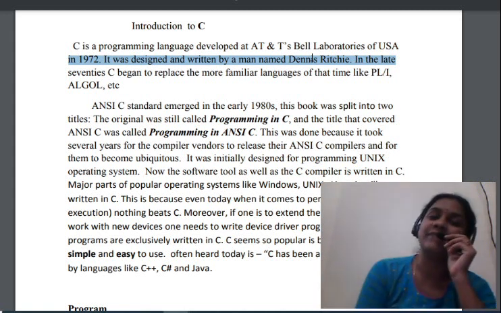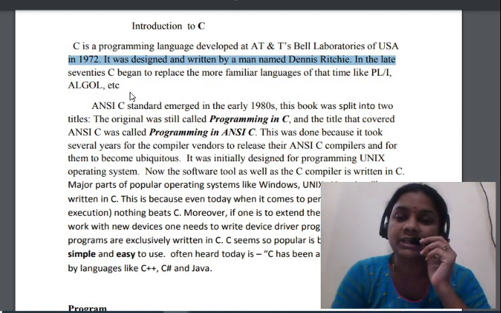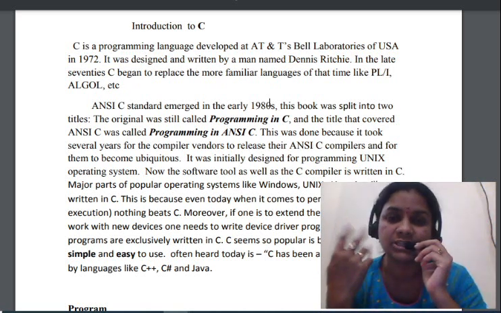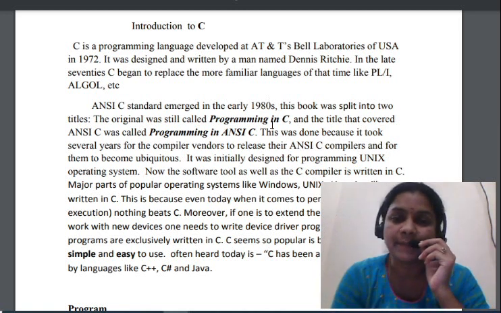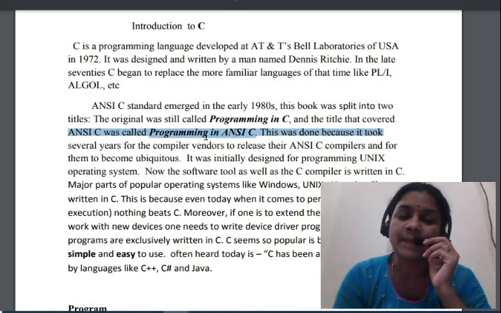Before giving the name C programming, first they developed programming language 1 and analog. After that, in the early 1980s, the programming language was split into two titles: programming in C and programming in ANSI C. ANSI means American National Standards Institute.